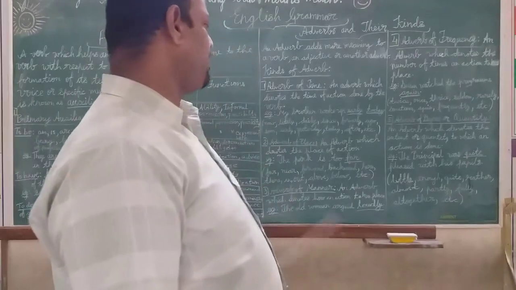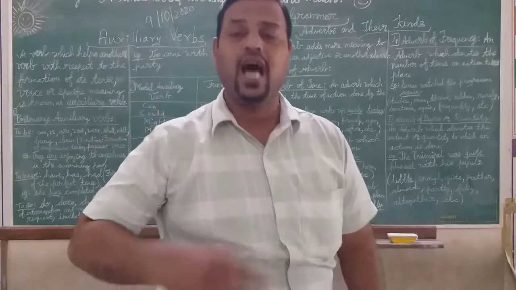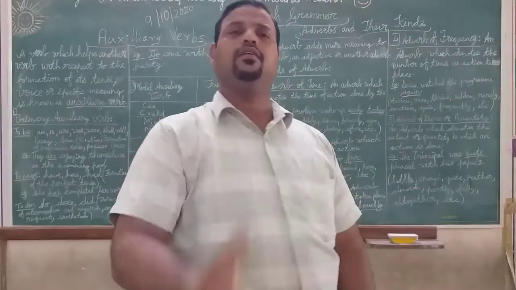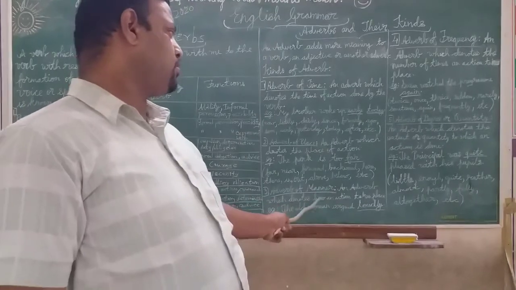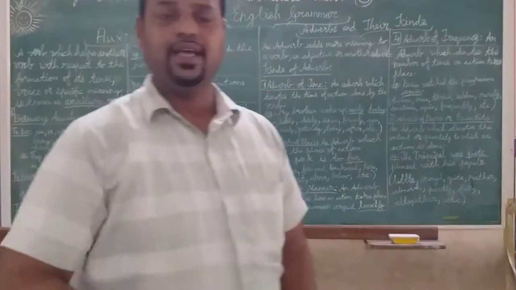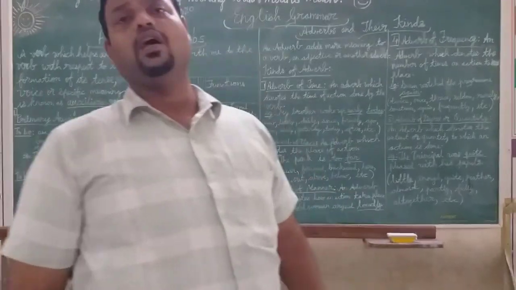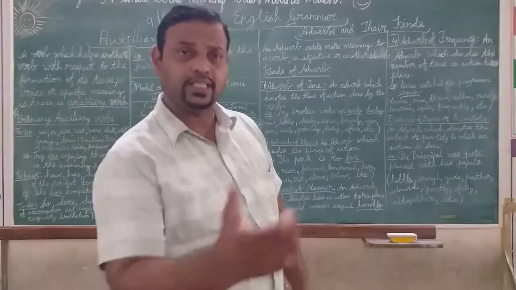Okay? Then we have the adverb of manner. Adverb of manner means how this action has been done, the manner of the action done. An adverb which denotes how an action takes place. Earlier it was the time of action, then the place of action. Now how the action takes place.